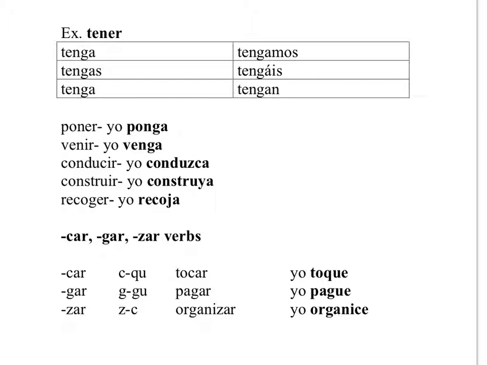Okay, tener, to have, right? And yo form is tengo. Okay, now we drop the O, and we've got tenga, tengas, tenga, tengamos, tengáis, tengan. So we have that G in all of those forms.